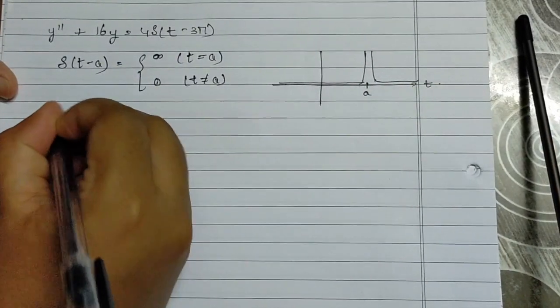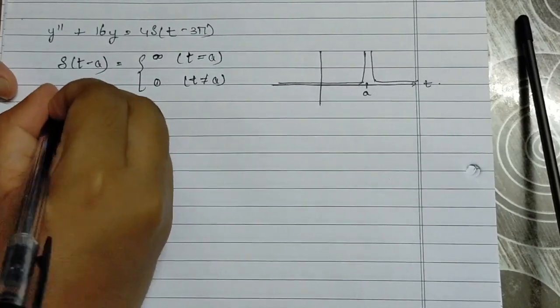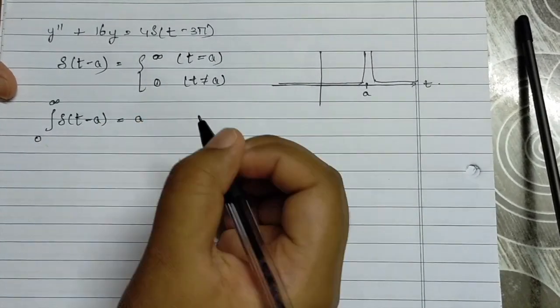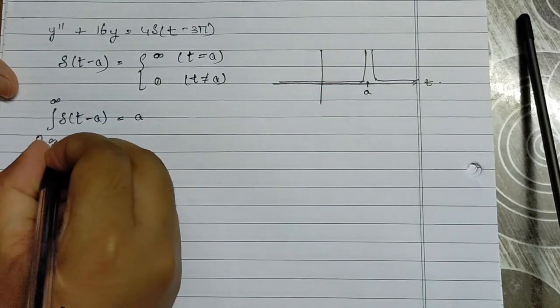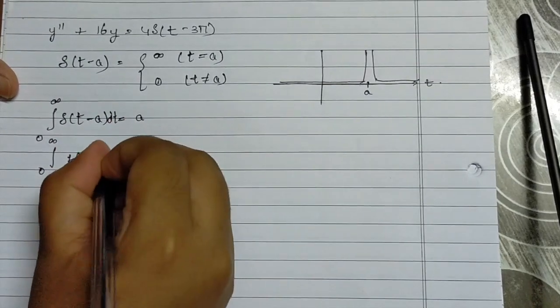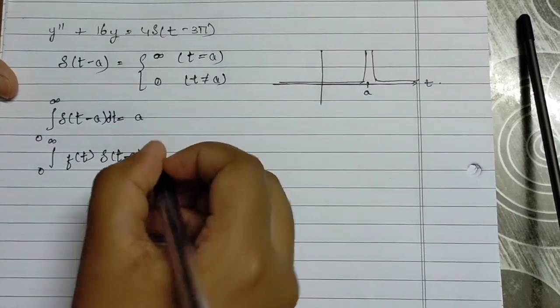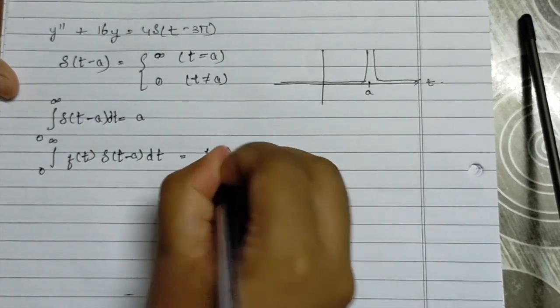If we were to integrate this delta function between the limits 0 and infinity, we would get 1. Suppose we have the integral taken between the limits 0 and infinity, f of t delta of t minus a dt, we would get f of a.